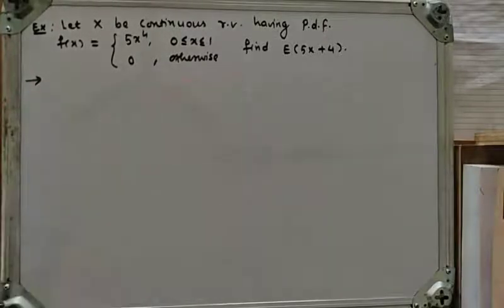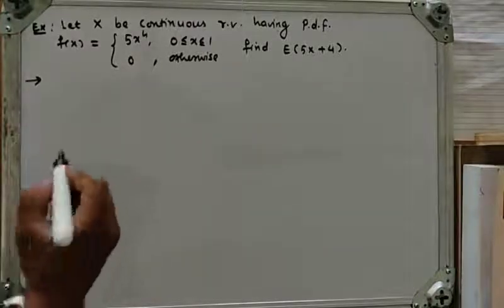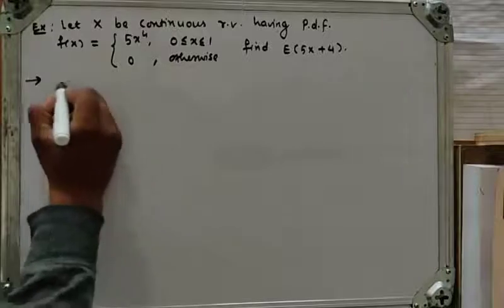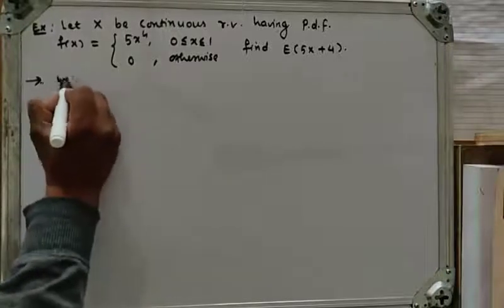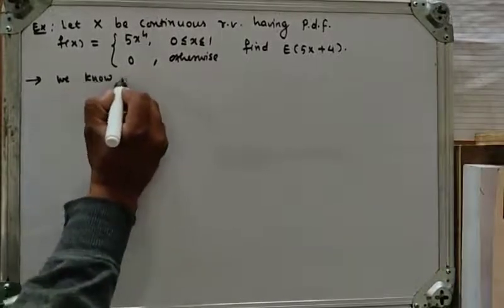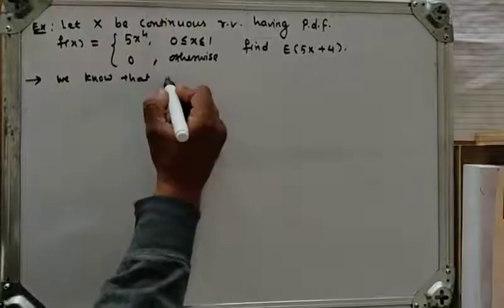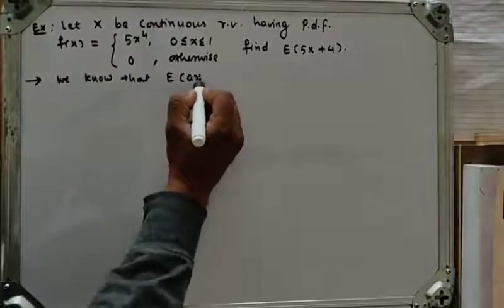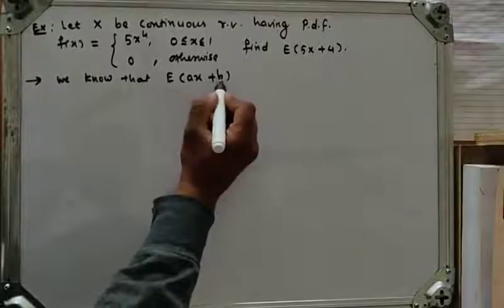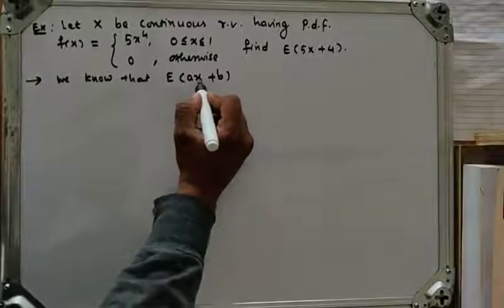Now to find the mean of 5x plus 4, we have the formula. What is the formula for the mean of ax plus b? Here a and b are constants and x is a variable.